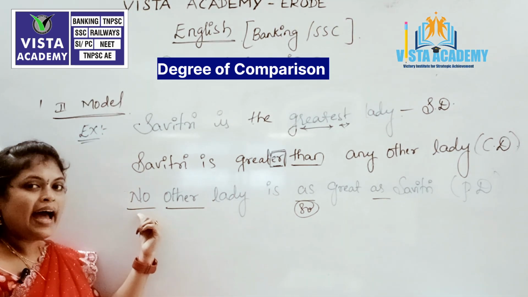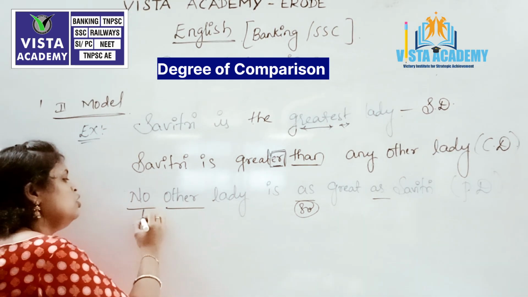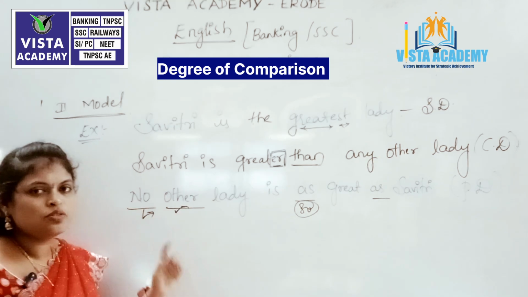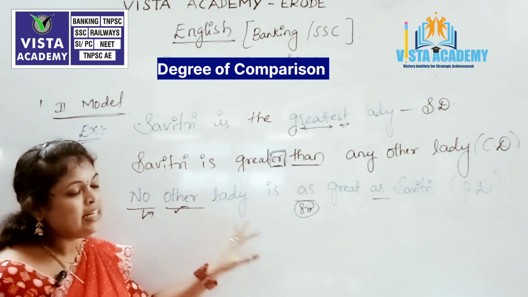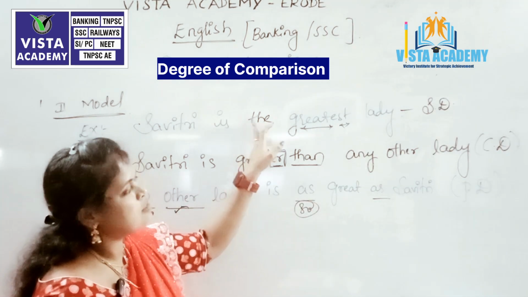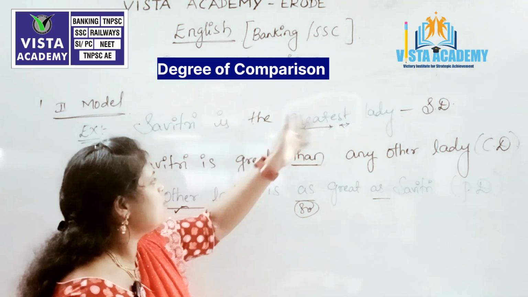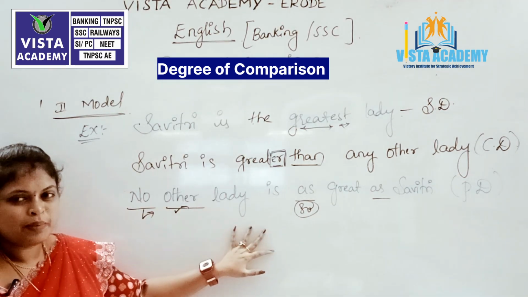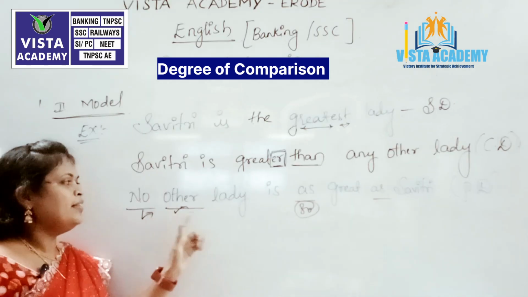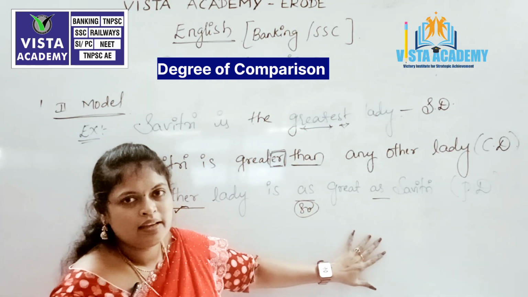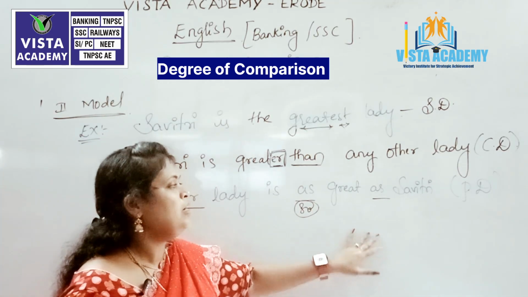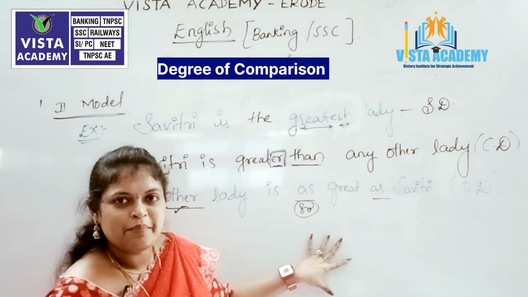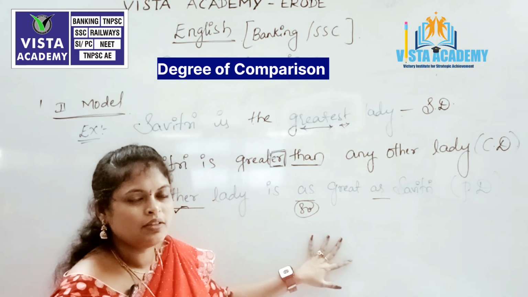So adding negativity is nothing but "no" or "other". These two words describe the negativity without changing the positive sense of our first example, that is, Savitri is the greatest lady. So let us see. Here the meaning of this is: no other lady is as great as Savitri. I am saying this because I mean only Savitri is the greatest lady. I am not comparing to any other ladies.